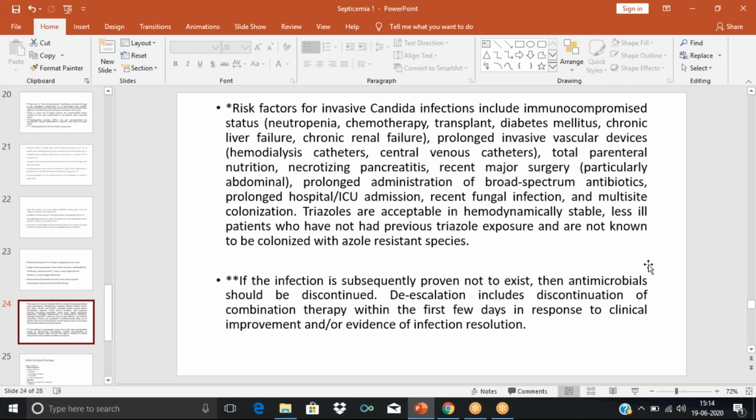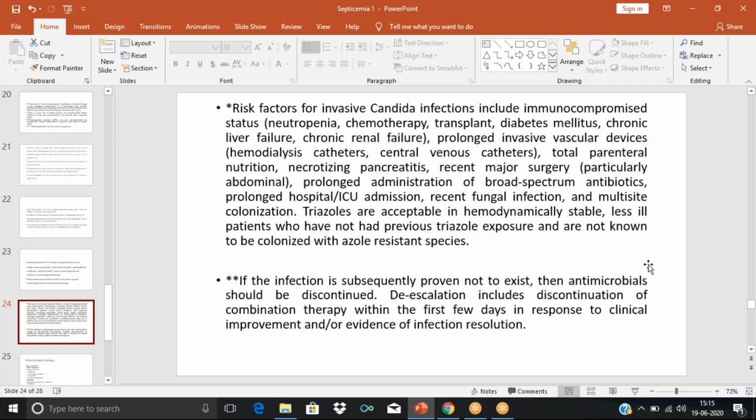Then central venous catheters. Central venous catheters are also used to give total parenteral nutrition and so on. We are taking central venous access. So whenever catheters are used, outside things are placed, and the patient is more susceptible to infection. Then those receiving total parenteral nutrition, then necrotizing pancreatitis,